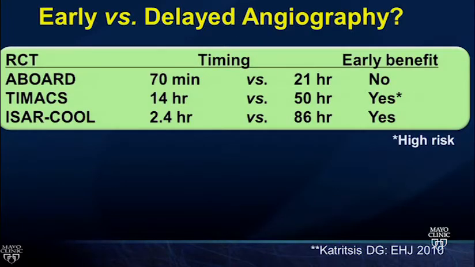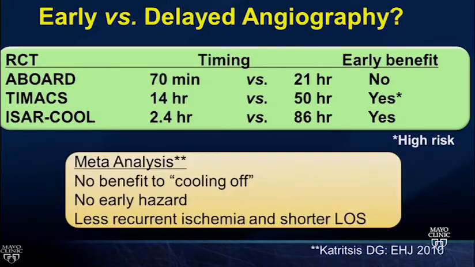Now, this was carried even further in the ABOARD trial, where they tried to see if you treat NSTEMI like STEMI in high-risk patients, is there an advantage? And there isn't. Their endpoint was looking at troponin rise. It didn't work, so 70 minutes versus 21 hours. This is kind of saying, well, should we treat an NSTEMI emergently and get reperfusion? In the face of modern optimal medical therapy, there wasn't a benefit even in just how high the troponin went.